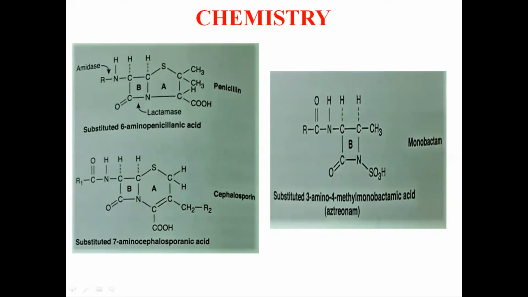Now, if you see the structure of the monobactam, they contain a single ring. The beta-lactam ring is single here, hence it is known as the monolactam. And this is a unique structure. Because of this unique structure, they are highly resistant to the gram-negative lactamases.